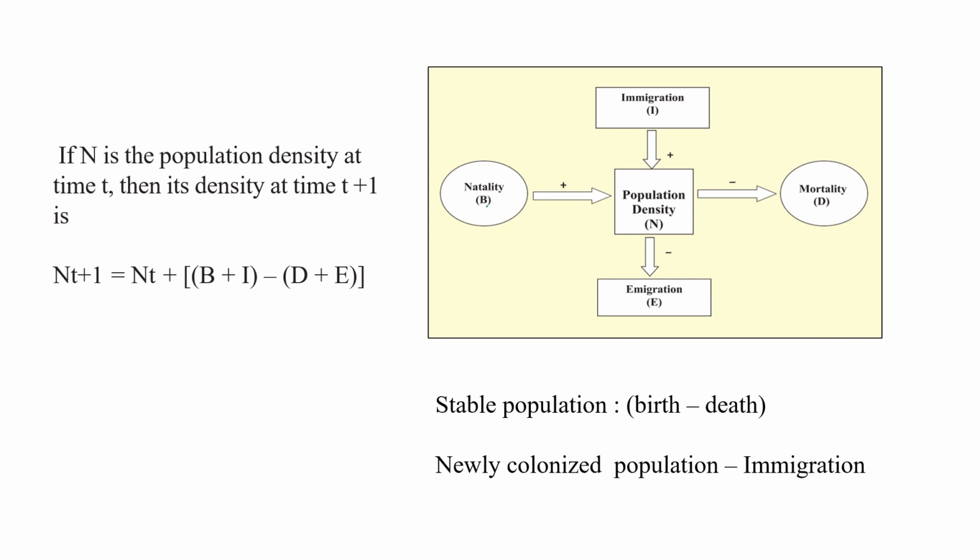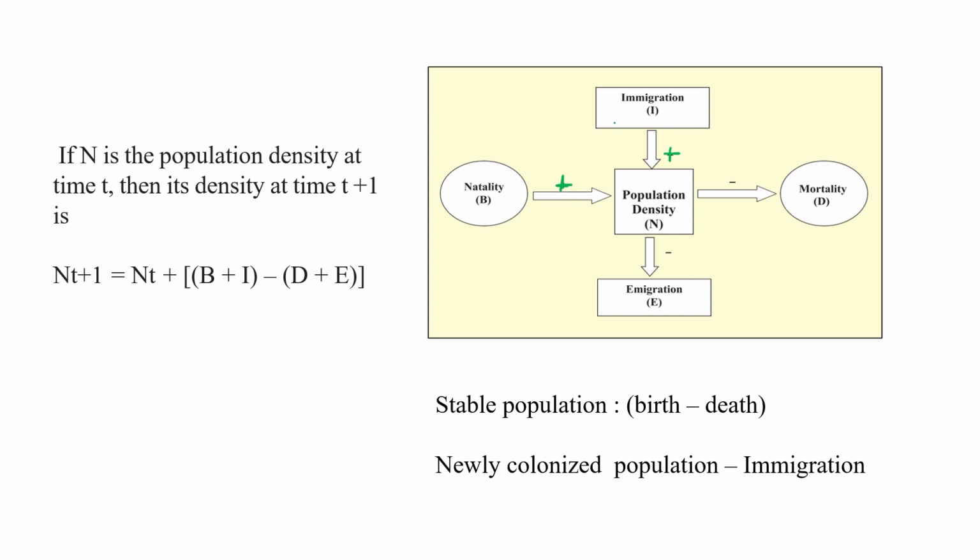If more birth rate is there, then it will increase the population density of that particular area. Similarly, if more individuals come and start living in that particular area, immigration, that time also it will increase the population density of a given area. Immigration means incoming.